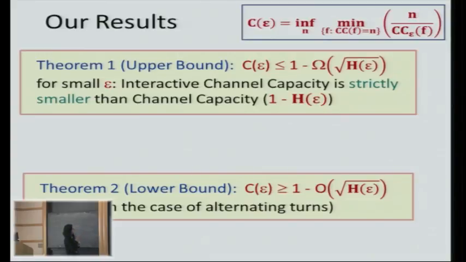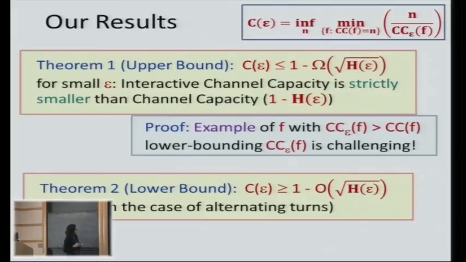OK, so I just want to say something about the proof. This is the hardest thing here. We need to show that the interactive channel capacity is smaller than something. To do that, we show an explicit example of a function such that the noisy communication complexity is substantially higher than the communication complexity, so that this ratio here is small.